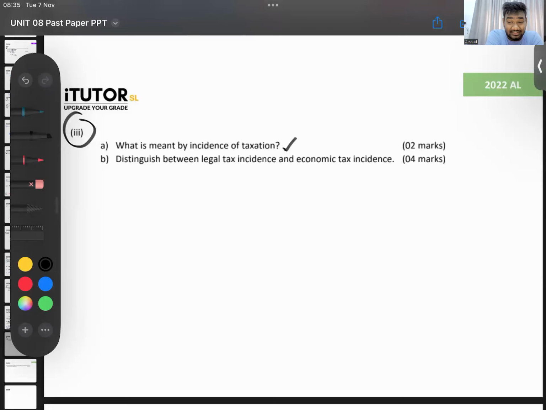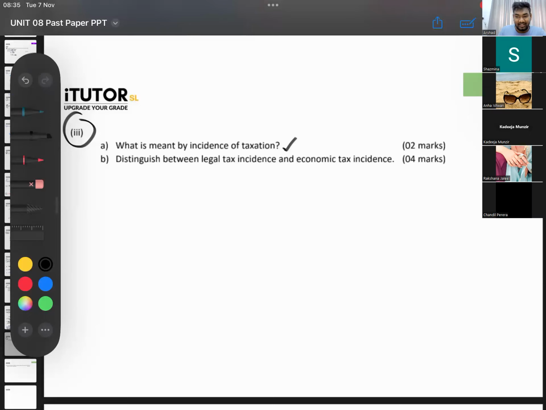How do you define it? How do you write for 2 marks? What is tax incidence? Like give a small definition that you all would have studied for tax incidence.